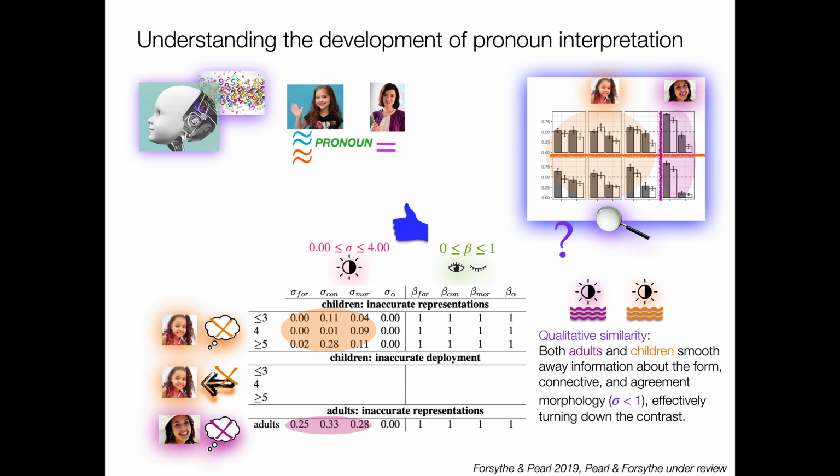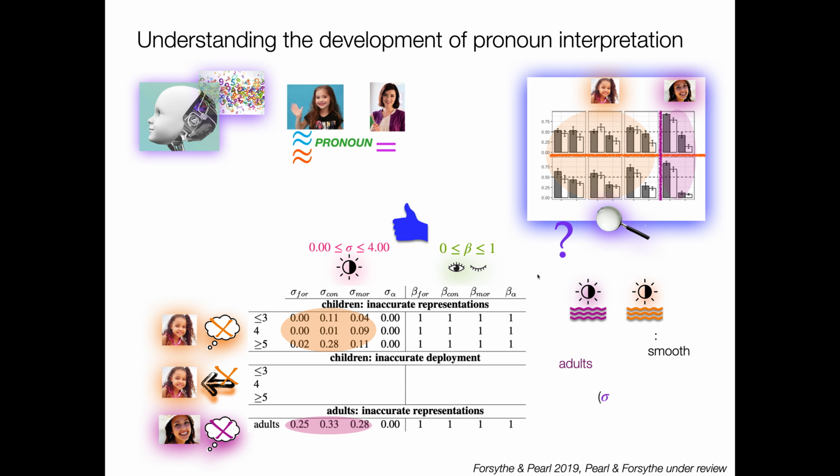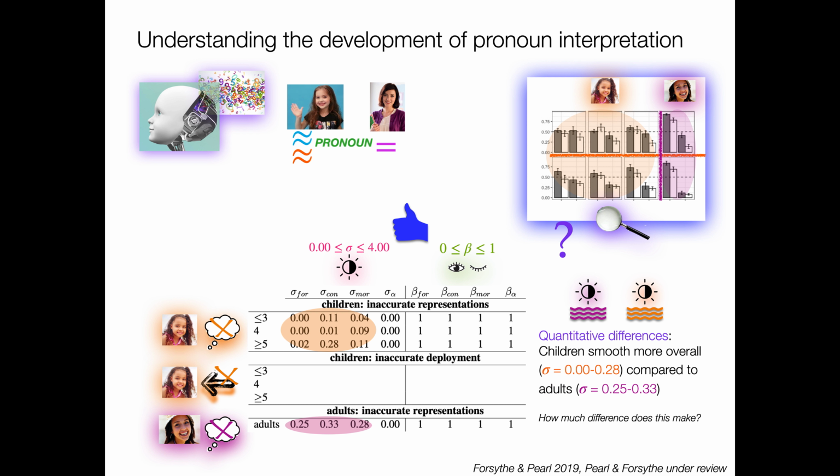But now let's look at what's going on with this sigma. And what we notice here is there's a qualitative similarity, is that both adults and children are smoothing away information about the form, the connective, and the agreement morphology, right? All the sigmas are less than 1, effectively turning down the contrast. They're doing the same thing, right? So there's a qualitative similarity, but there's some quantitative differences.